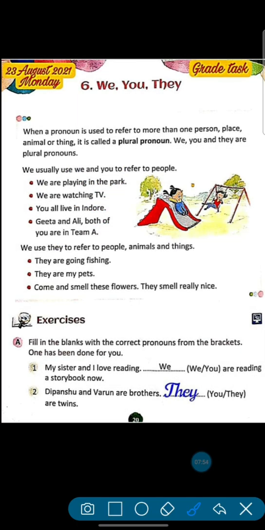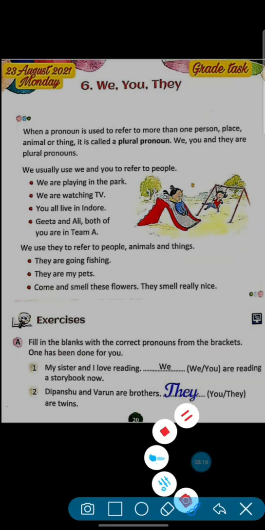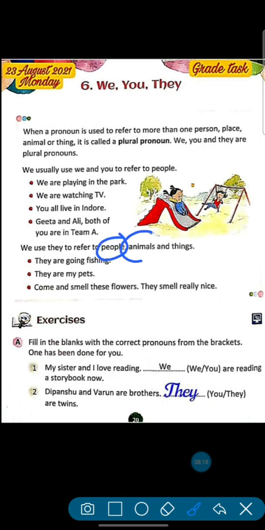now we are talking about they. We use they to refer to people, animals and things. For these three, for people, for animals, for things, we use they.